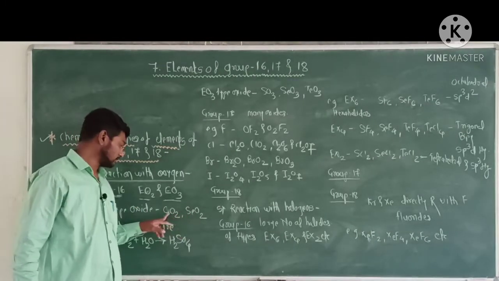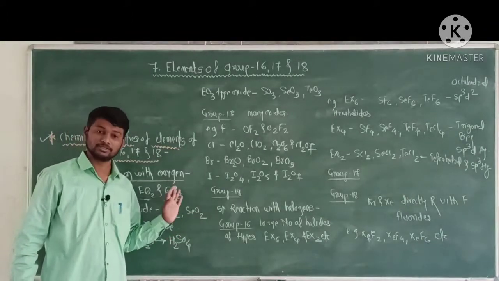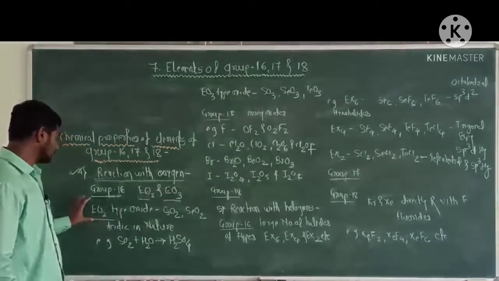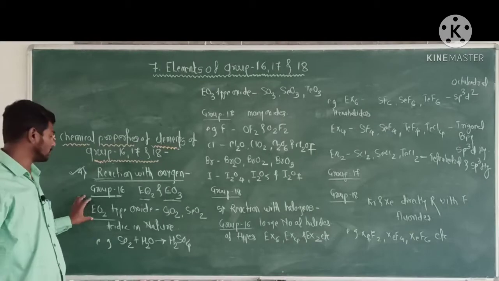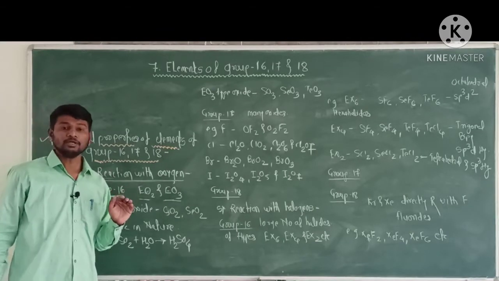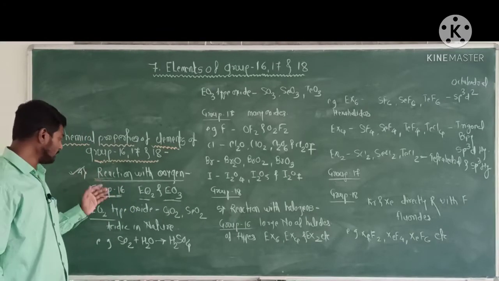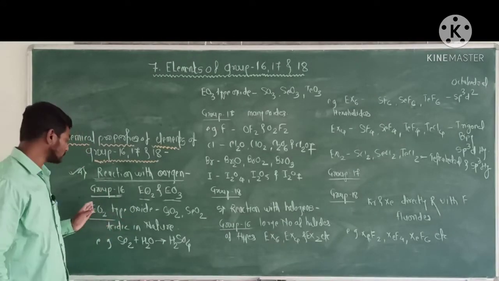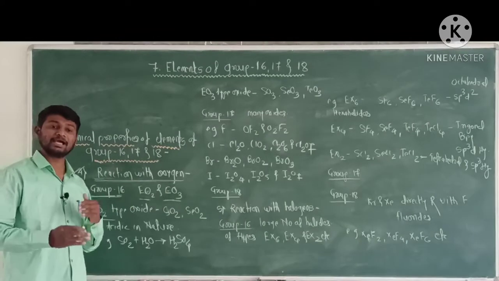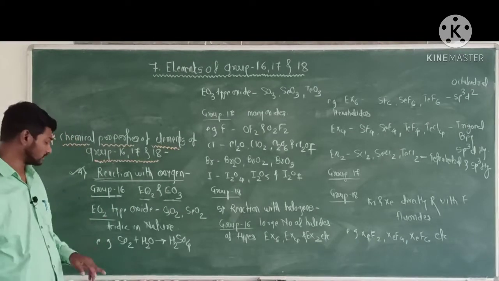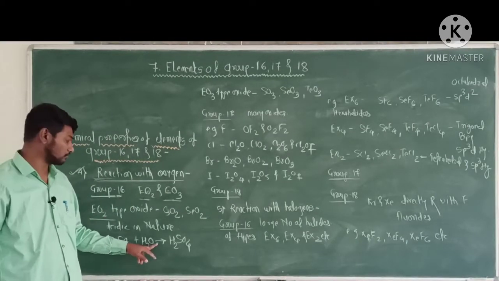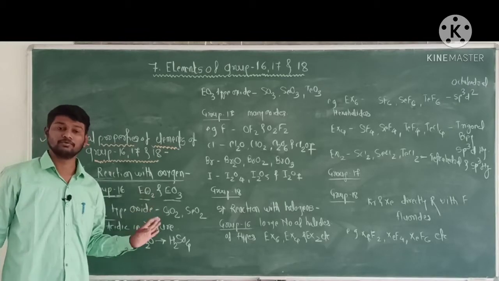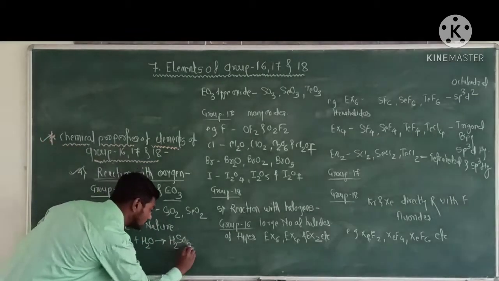For example, SO2, SeO2, that is sulfur dioxide, selenium dioxide, these are examples of dioxides of elements of group 16. Now dioxides of elements of group 16 are acidic in nature, and these dioxides react with water to form an acid. For example, sulfur dioxide reacts with water to form sulfurous acid.